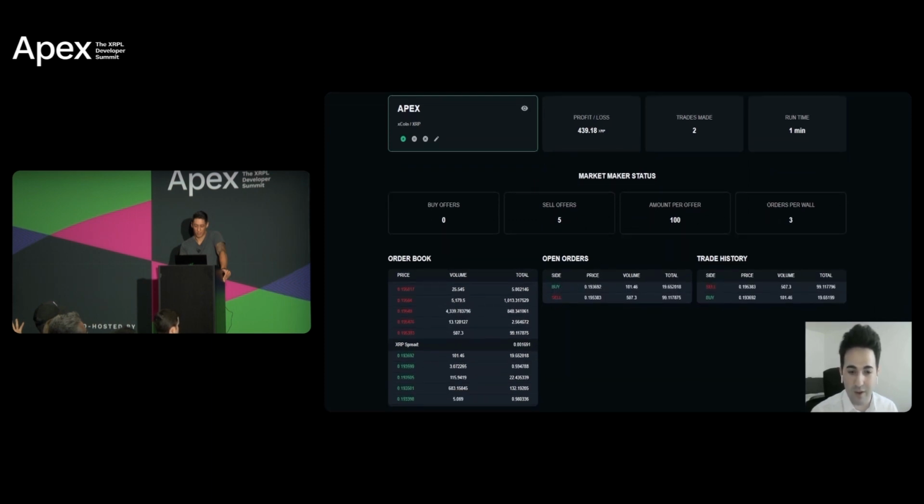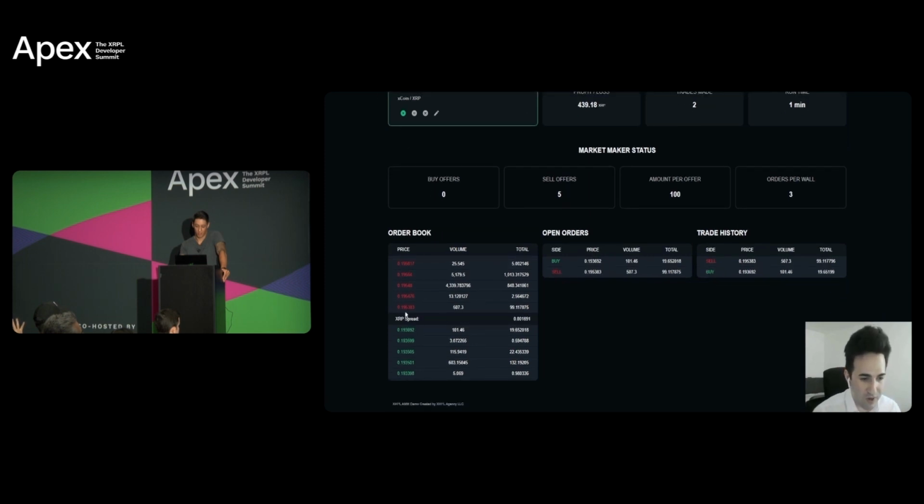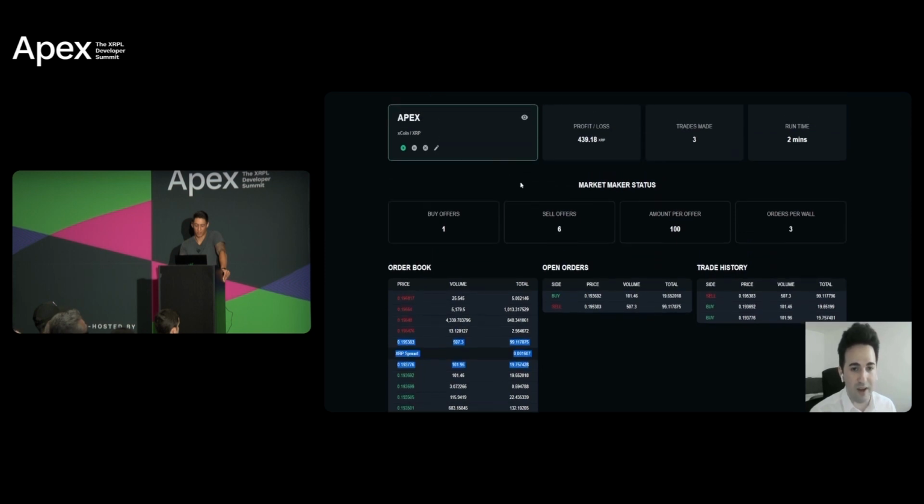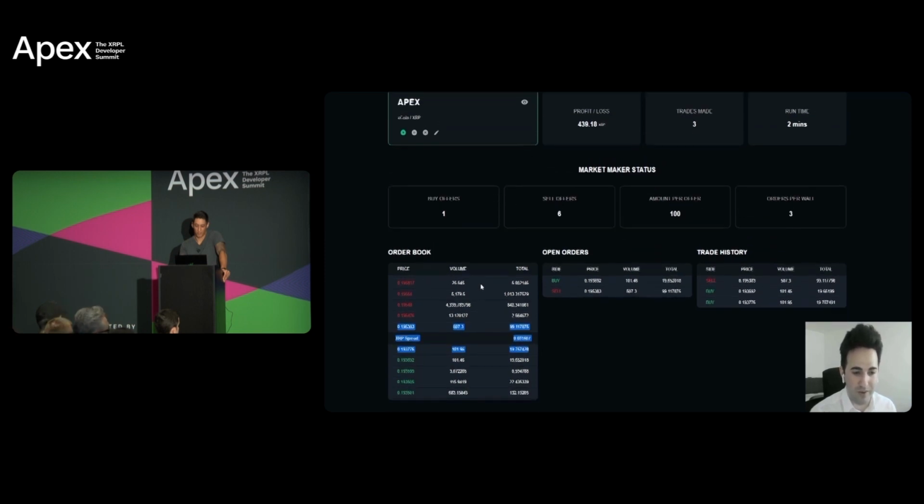We can see now that it has an open buy order and an open sell order. The bot is right now buying at a price of 0.193692 XRP per Xcoin and selling at a price of 0.1953. If I refresh the order book, or actually it already refreshed, you can see that right now the AMM is populating the highest buy order and the lowest sell order. These are the trades being used when someone wants to buy or sell the asset. This is because we set the spread allowance to a very low amount.